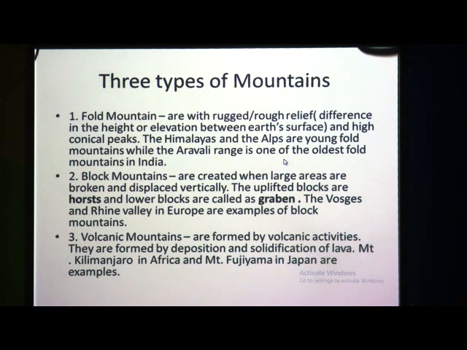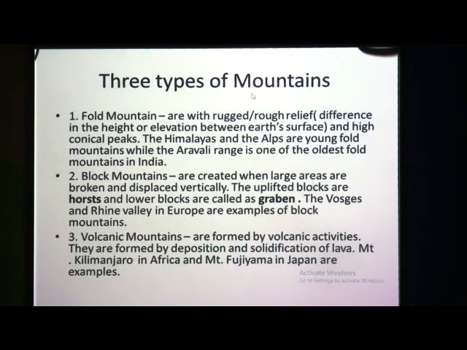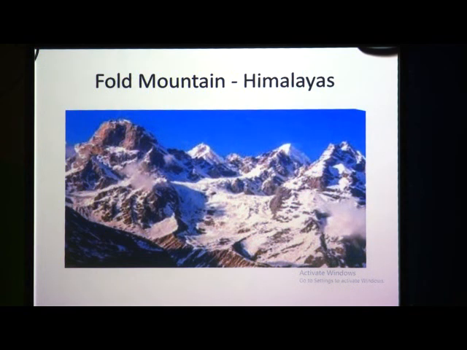I will show you the picture. See children, this is the picture of fold mountain. You can see their shapes, see these conical peaks. So, fold mountains have conical peaks, and again they are with rugged relief, that is their heights are different, there is a difference in their heights from the earth's surface.